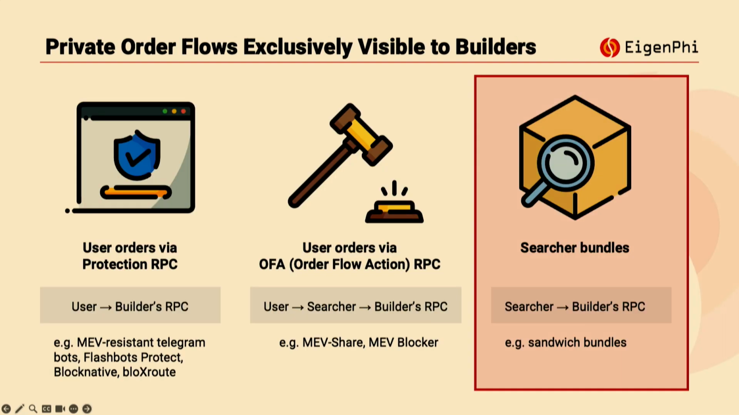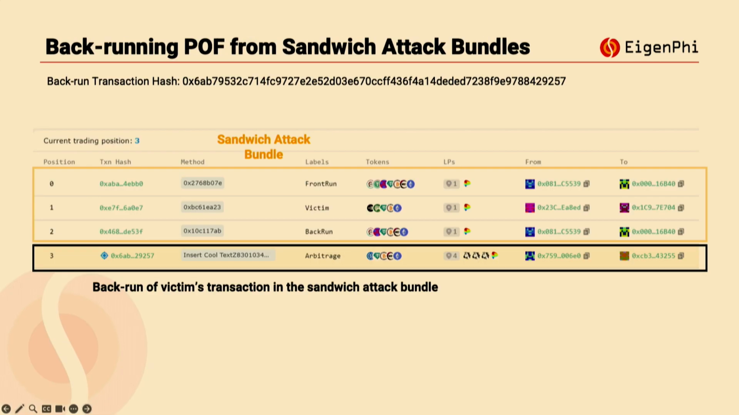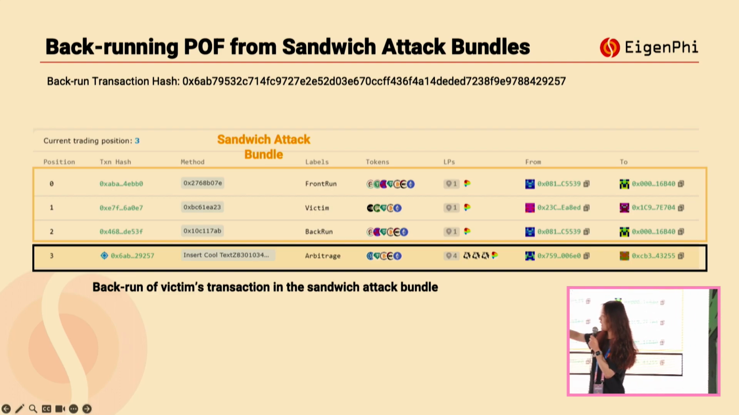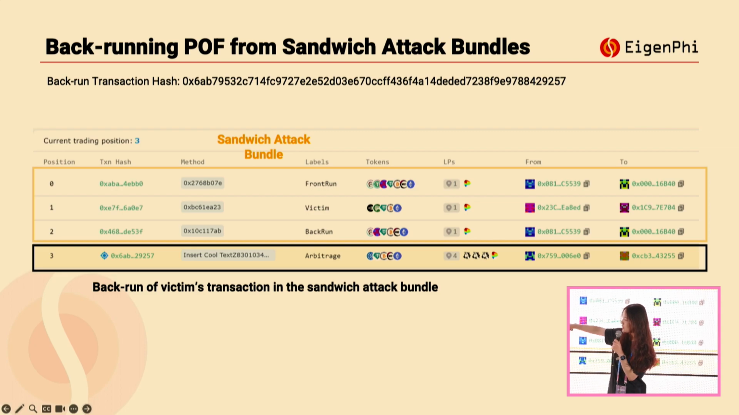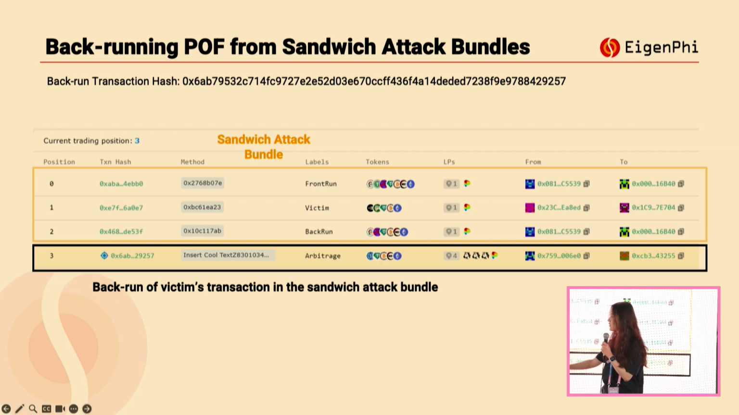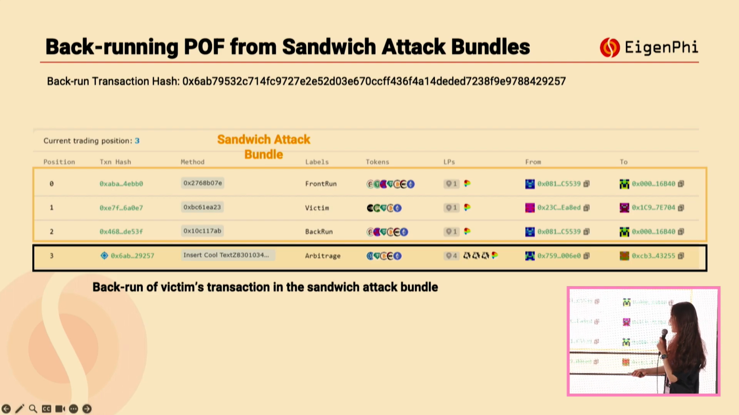And here's another example targeting searcher bundles, specifically a sandwich attack bundle. So here's also a sandwich attack bundle in the block. It will be from position 0 to position 3. It also includes 3 transactions, right? The first one is the front-running, the second one is the victim's transaction, and the third one would be a backrunning transaction targeting the victim's transaction. So it's a very typical sandwich bundle. And then, soon after this bundle, we found that there's also a backrunning transaction targeting this sandwich bundle.